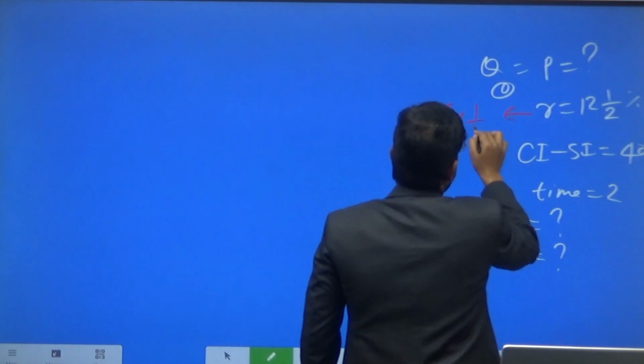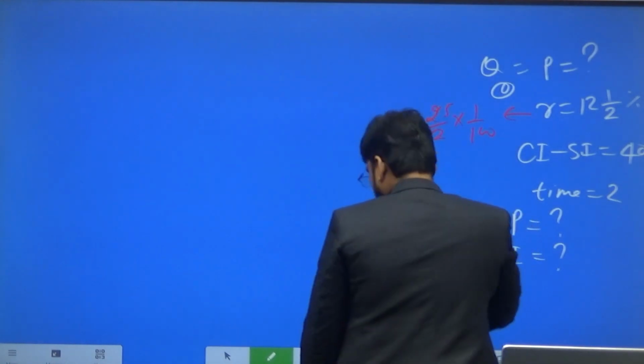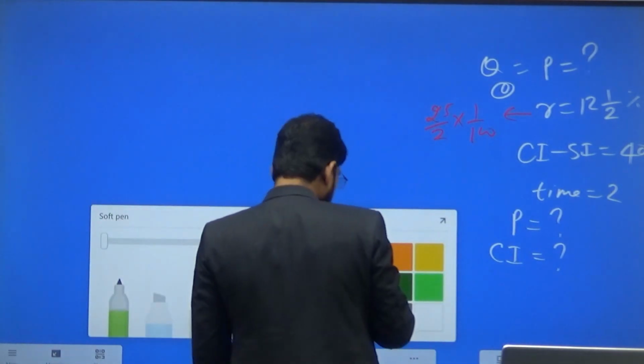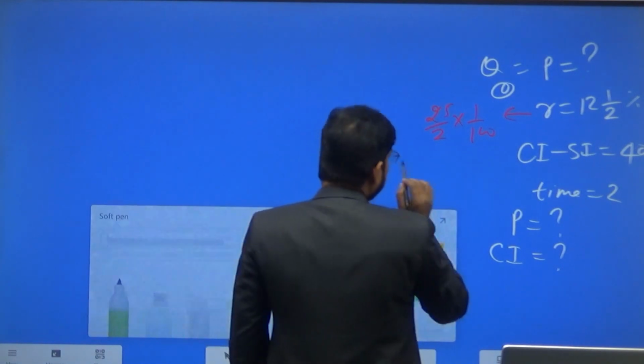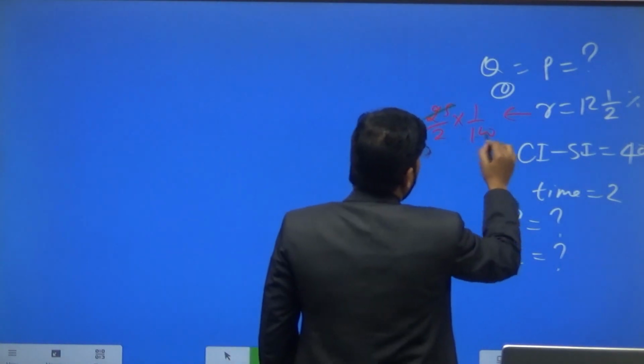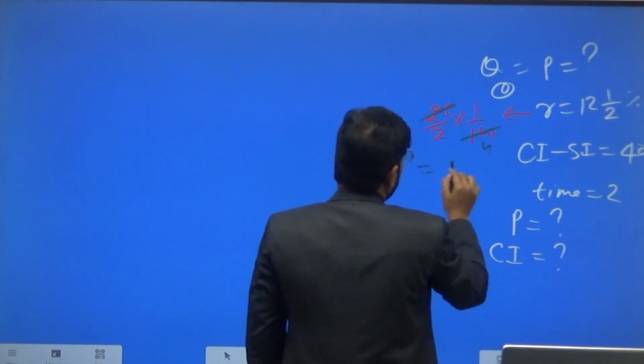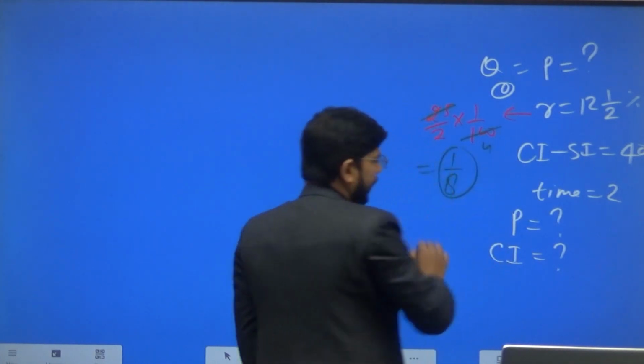If we divide by 25, it goes in 4 times, so 1 by 8 will be the rate of interest.